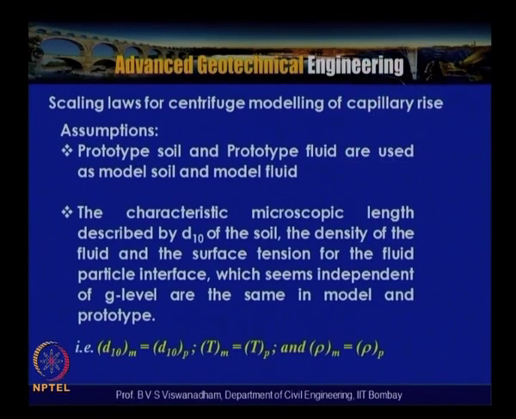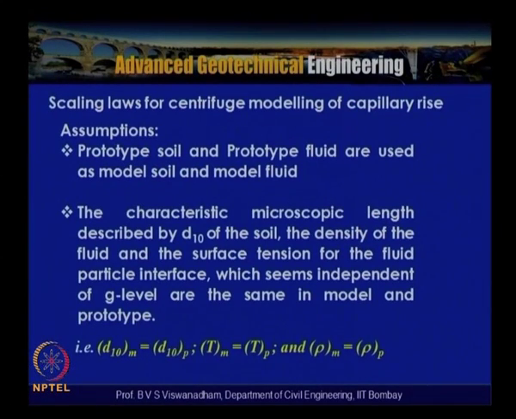So, the assumptions: we assume that prototype soil and prototype fluid are used as the model soil and model fluid. The characteristic microscopic length is described by the particle size d10 of the soil, and the density of the fluid and surface tension for the fluid particle interface seem to be independent of G level and are the same in model and prototype.